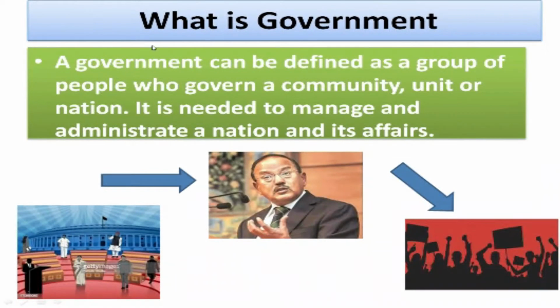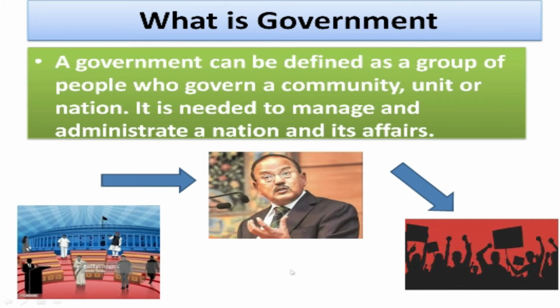So first of all, what is government? What do you mean by government? What is the term government? Here is the definition. A government can be defined as a group of people who govern a community, unit or nation. It is needed to manage and administer a nation and its affairs. So here it is given that it is the group of people who govern a community, unit and nation.